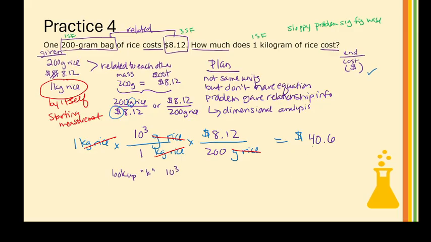So it really would be, I'd have to round it to 1 sig fig, $40 with 1 sig fig. So it's a little sloppy there, but this is really about building strategy more than it is about sig figs.